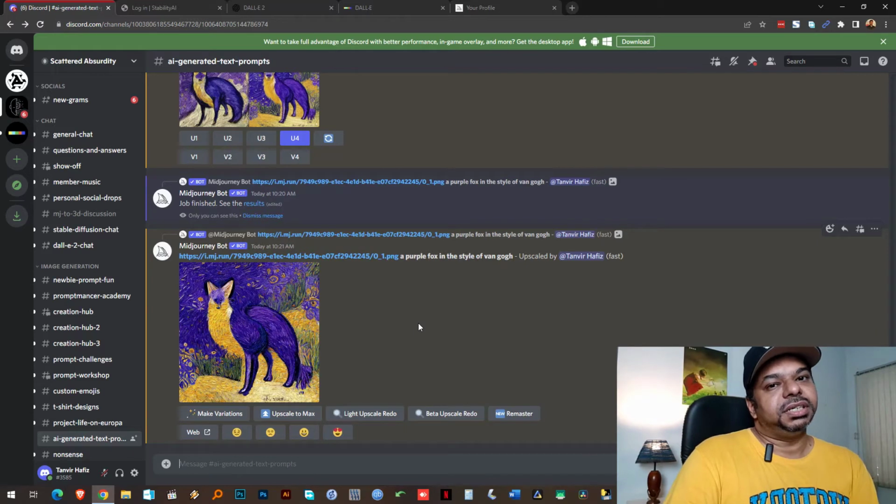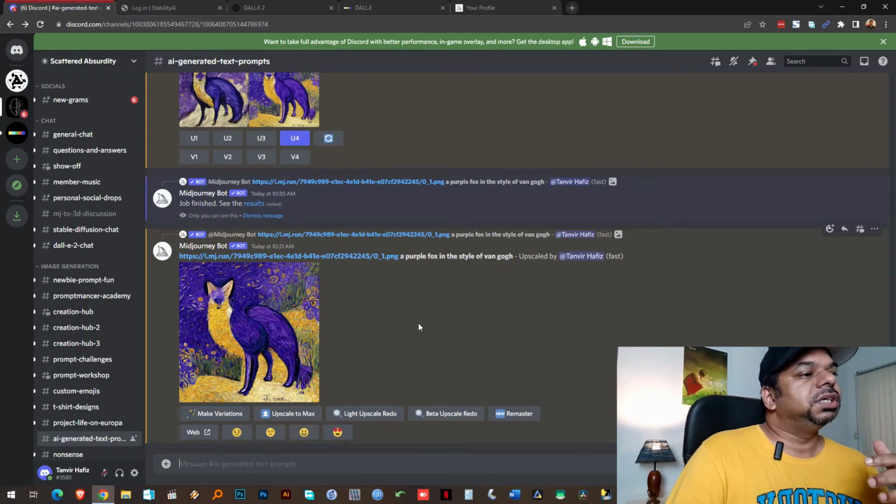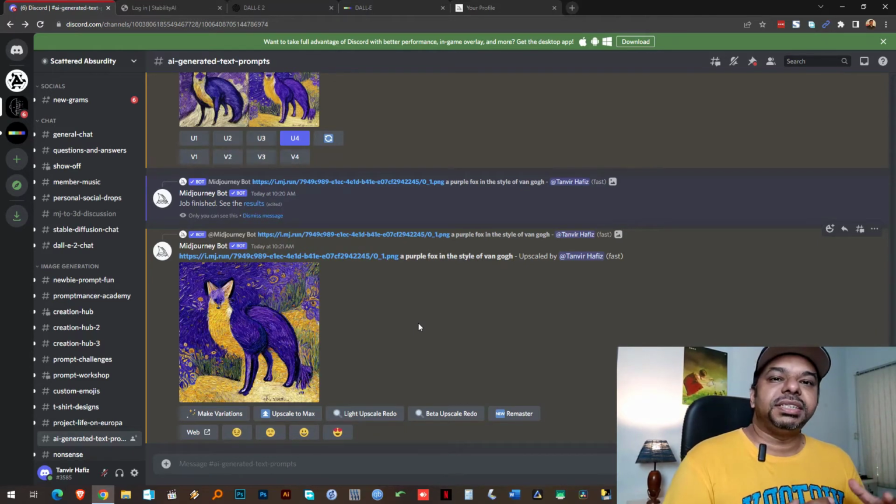Midjourney, in my opinion, is a very good starting point because no matter what you type in, it creates amazing images, very painterly, very artistic.